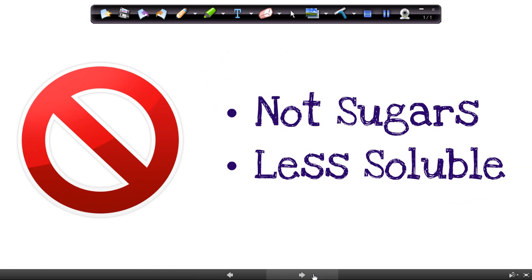Okay, so these things are not sugars. That's worth noting. Even though polysaccharides are made out of sugars, they're not considered sugars anymore. And they're less soluble, and that's a really important point.